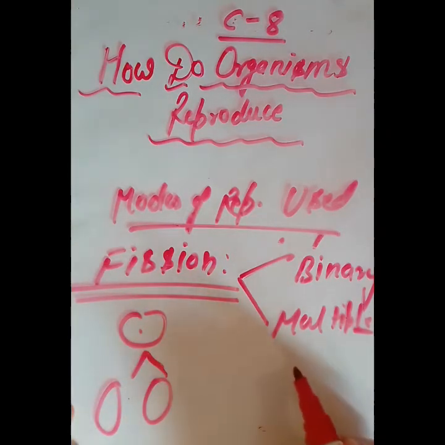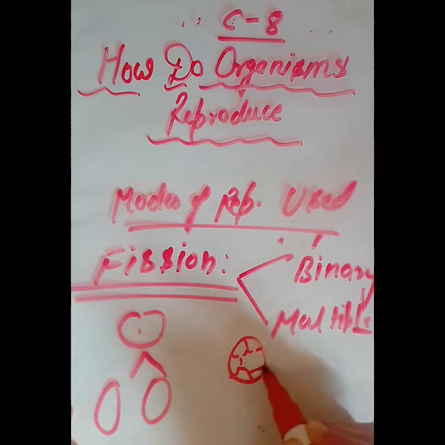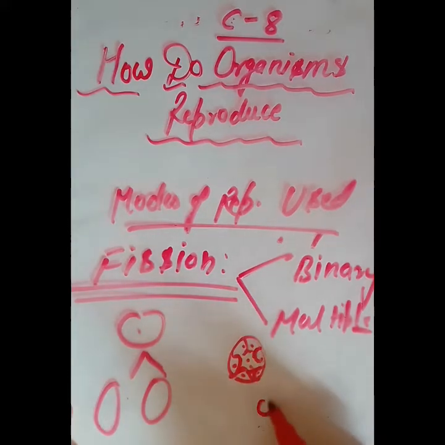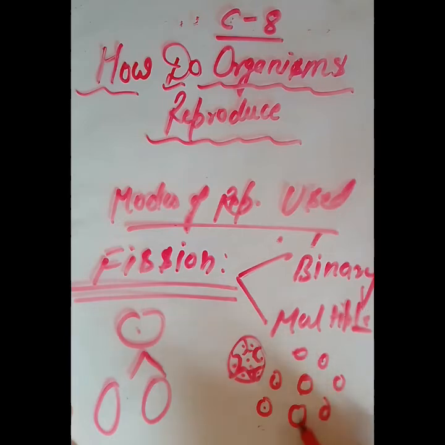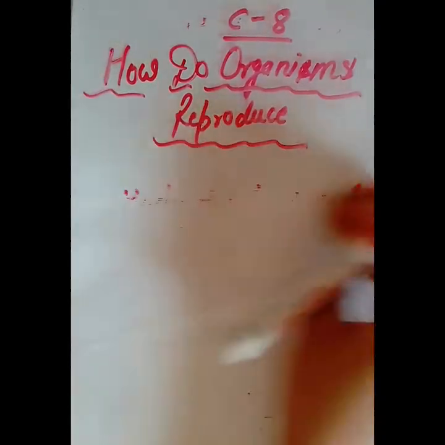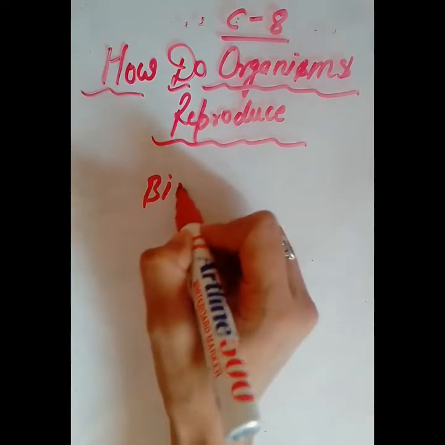And in case of multiple fission, a single cell will produce many copies within the cell. Later on, these individual cells will detach and they will be released. Means one cell is responsible for producing multiple copies. That is multiple fission. Now let me explain it clearly. First, I will take binary fission.